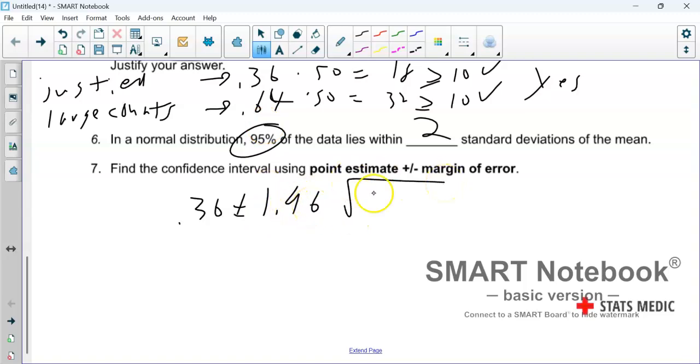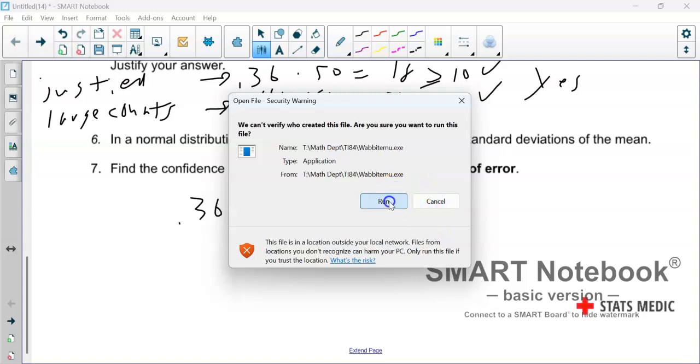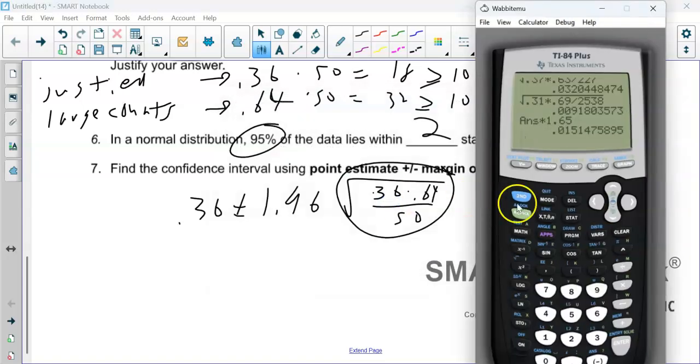And I'm going to have this again, 0.36, 0.64, and 50. The thing that's going to be different here is when I calculate this, I'm not going to round it.